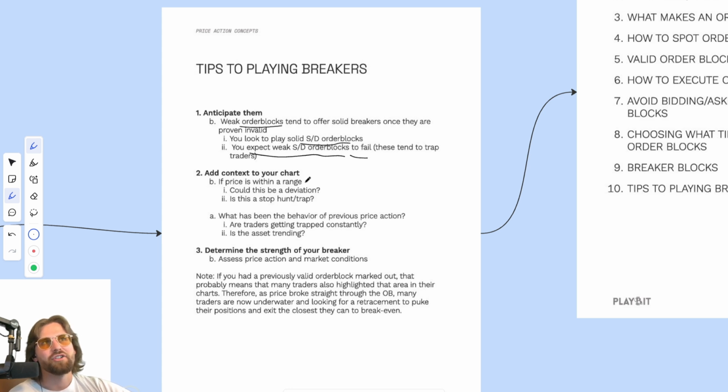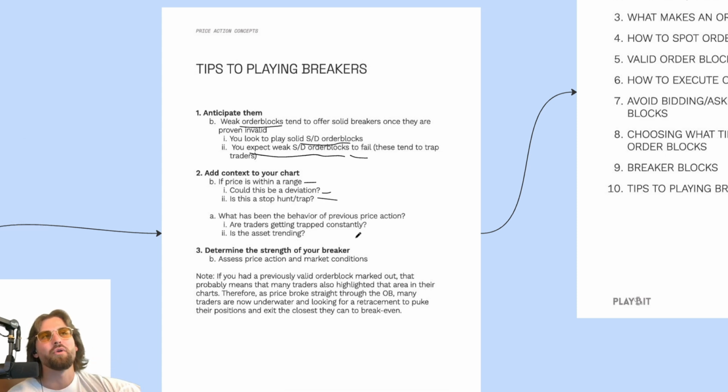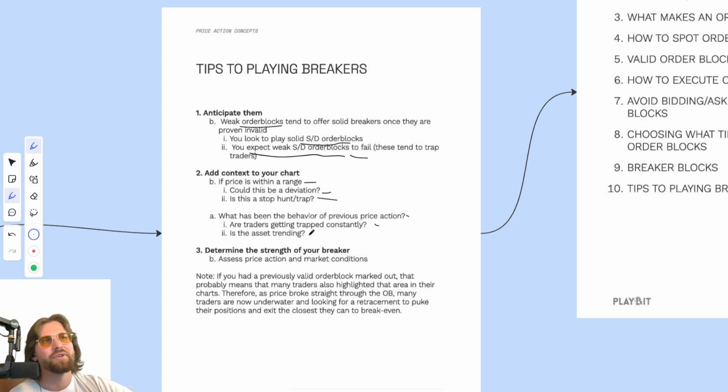Add context to your chart. Is price within a range? Could this be a deviation? Is this a stop hunt or trap? This is where I tell you, add additional confluences. Just because I'm teaching you order blocks doesn't mean you're going to be profitable with these alone. This is a part of price action mastery that I'm teaching you, so you have all the pieces. Put them together, and now you have your entire subset of trade tools that you need to be profitable.